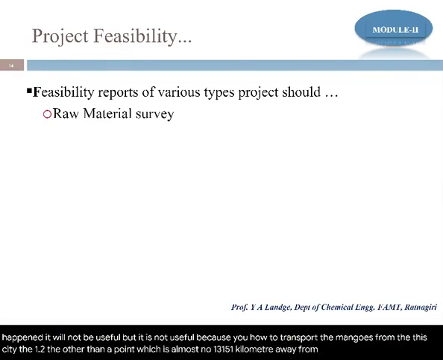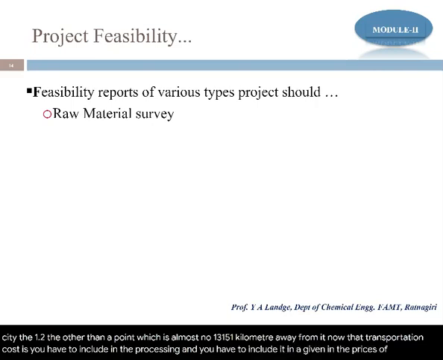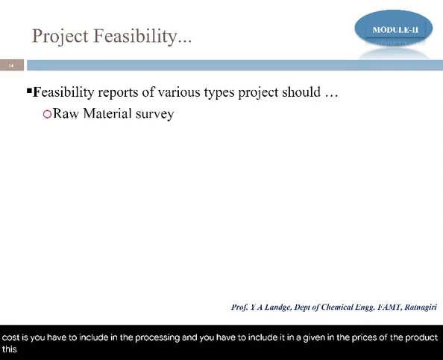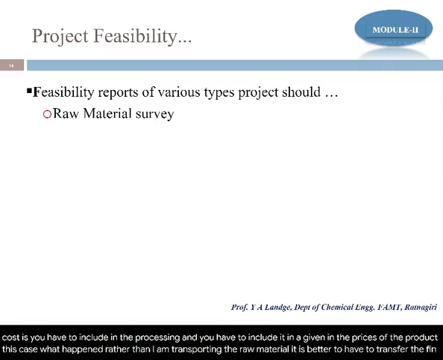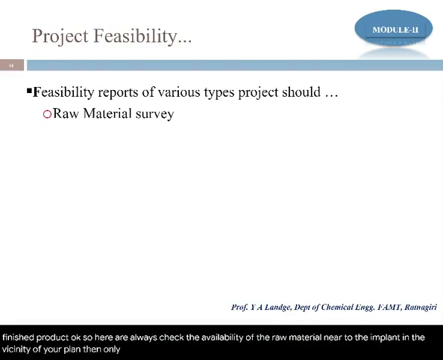Now, transportation cost is something you have to include in the processing, and even in the prices of the product. So in this case, what happened? Rather than transporting the raw material, it is better to transport the finished product. So always check the availability of the raw material nearer to your plant, in the vicinity of your plant. Then only is it possible to reduce the cost of the processing. You can reduce the cost of the product.